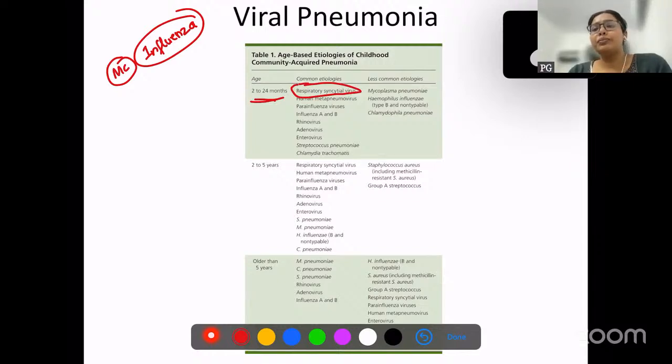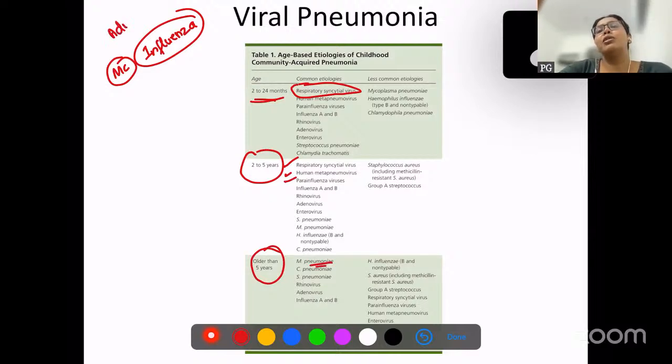In 2 to 5 years also, respiratory syncytial virus is there, human metapneumovirus is there, parainfluenza virus is there. But in adults, the most common cause is influenza virus. In older than 5 years, anyway, they get pneumonia.